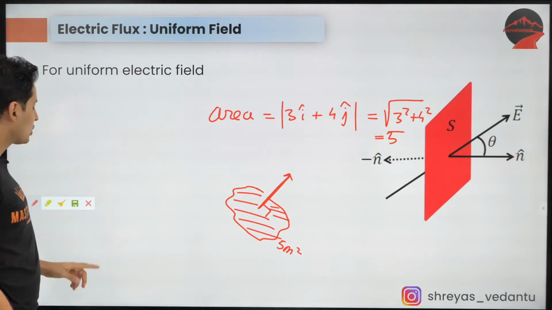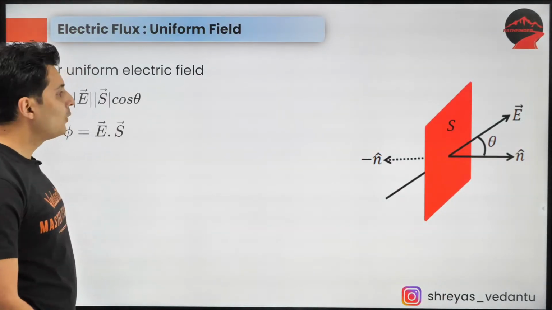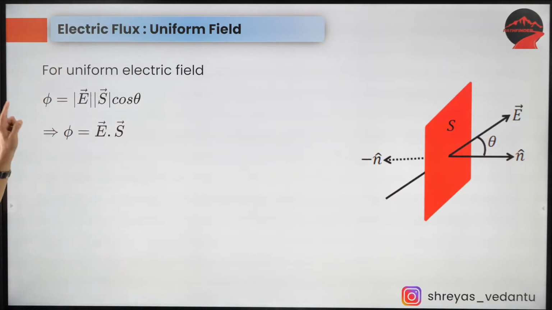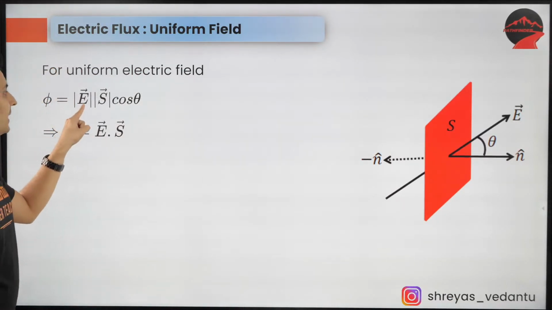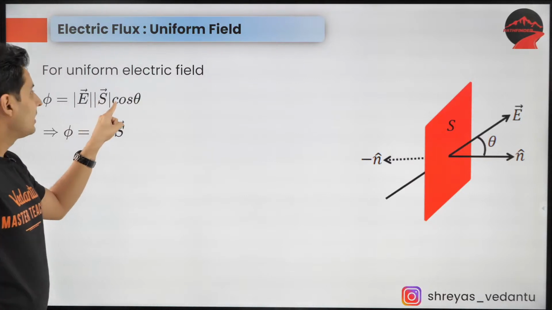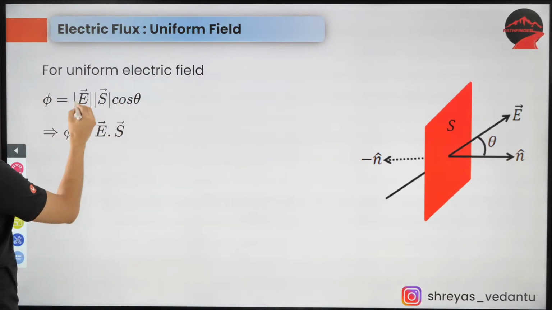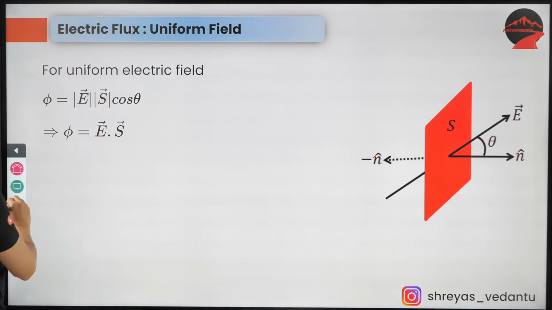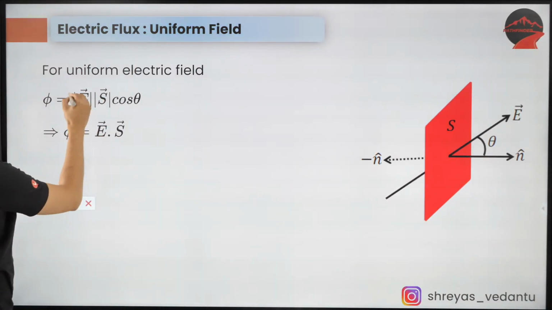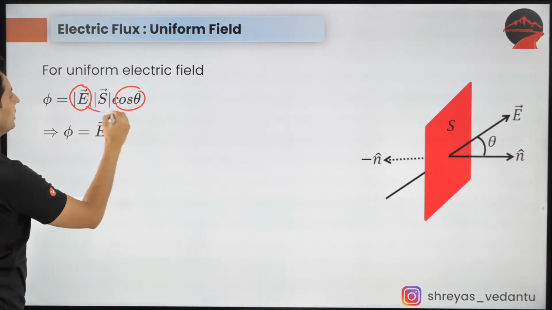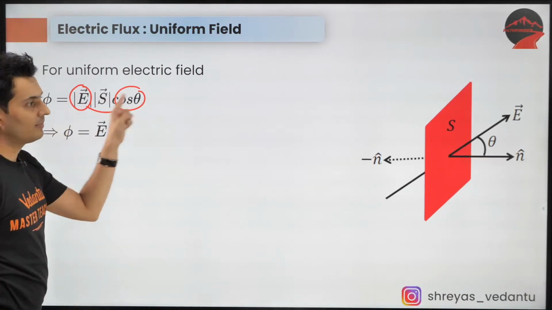Having said that, how do we now write flux? Flux is electric field into area vector into cos theta. Why cos theta? Because only E and cos theta, like I was saying before, are responsible for the flux.